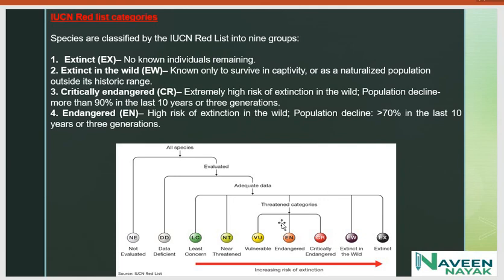And the fourth one is endangered, high risk of extinction in the wild, population decline greater than 70% in the last 10 years or 3 generations. Don't get confused: critically endangered is more than 90%, and when it comes to endangered it is greater than 70%. And we can see in the picture that this red line shows the increasing risk of extinction, and the first starting stage is not evaluated and the ending stage is extinct.